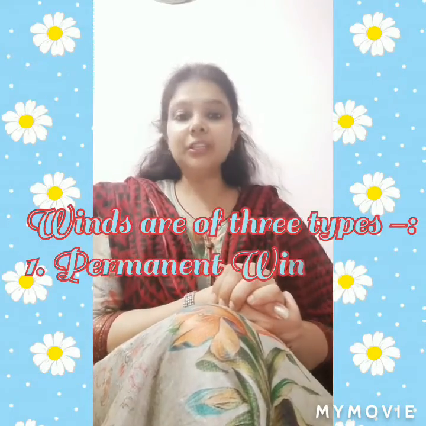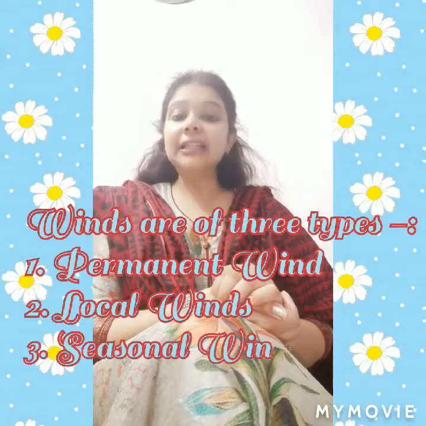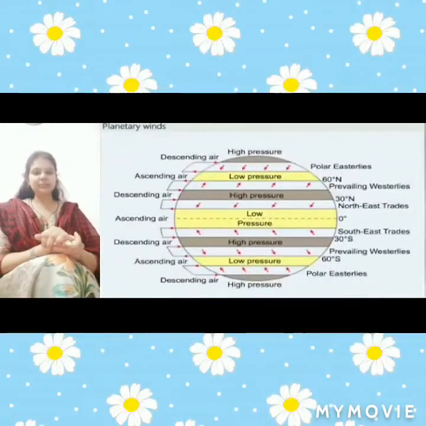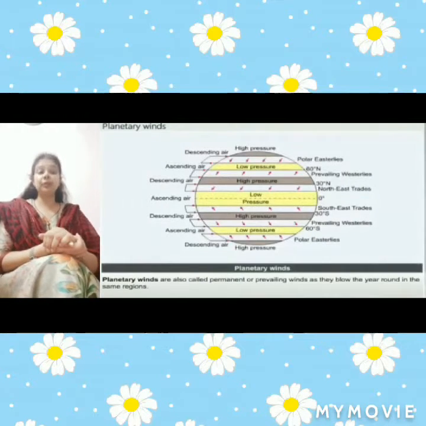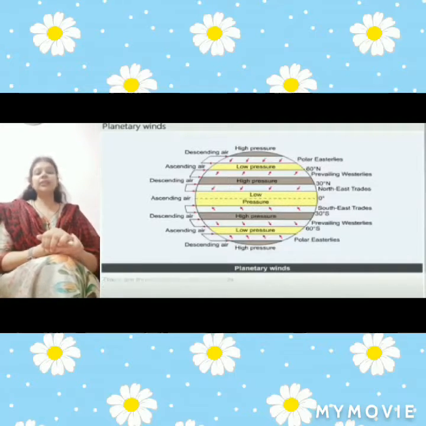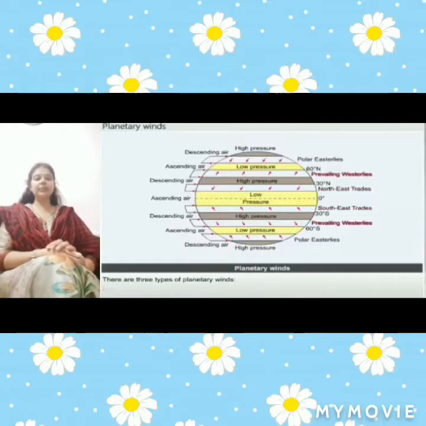You know, children, winds are of three types: permanent winds, local winds, and seasonal winds. Today we are going to study about permanent winds. So, let us move ahead and start with the new topic, planetary winds. Planetary winds are also called permanent or prevailing winds as they blow the year round in the same region. There are three types of planetary winds: trade winds, prevailing westerlies, and polar winds.